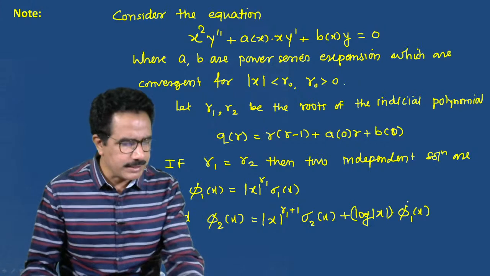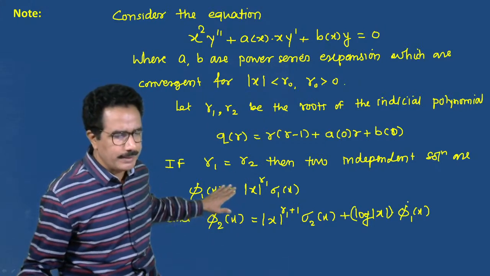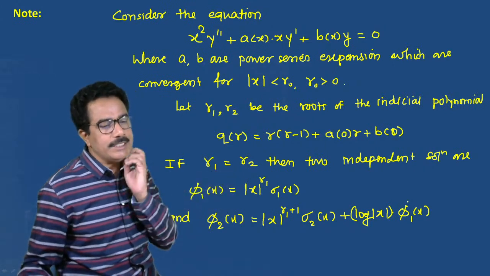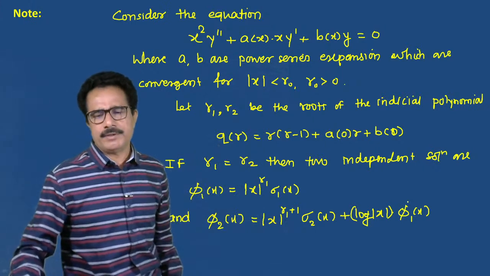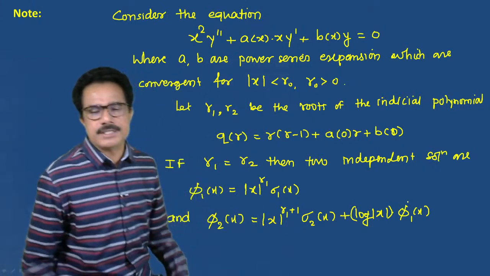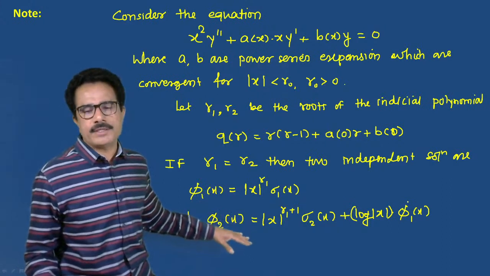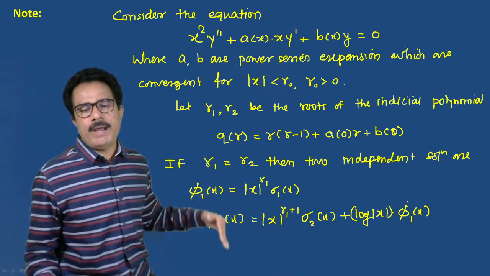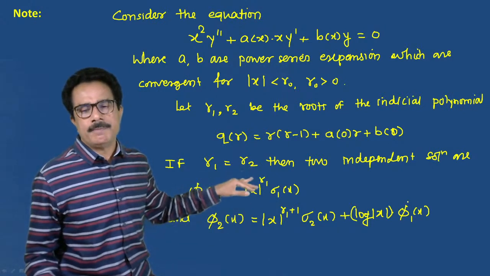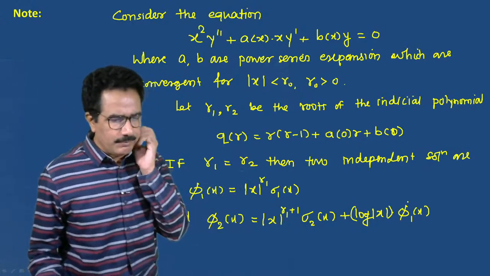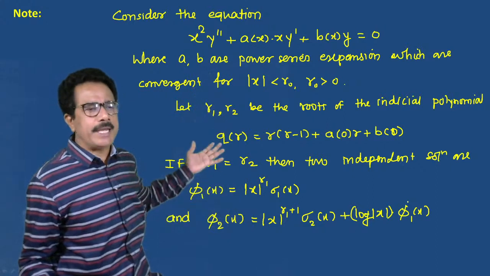If r1 minus r2 is a positive integer, in this way we can write the two solutions whatever may be. If r1 and r2 are linearly independent, if r1 is not equals to r2, then there is no problem. We have to write the solution, that is phi 1 of x is equals to mod of x raised to r1, and the second solution is phi 2 of x is equals to mod of x raised to r2. We have seen this already. हे आपण अगोदर पाहिलेलं आहे.